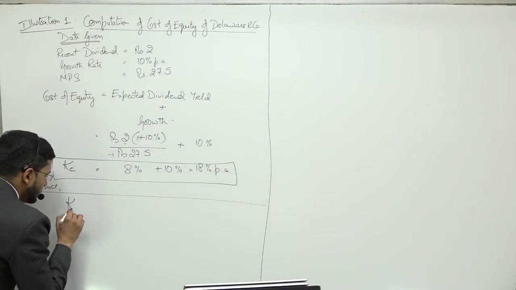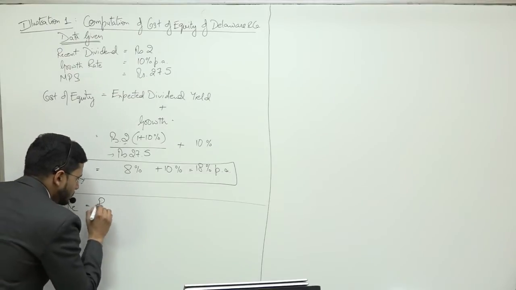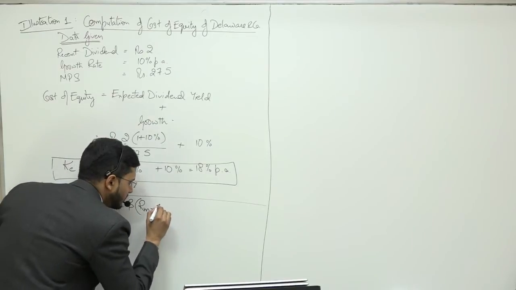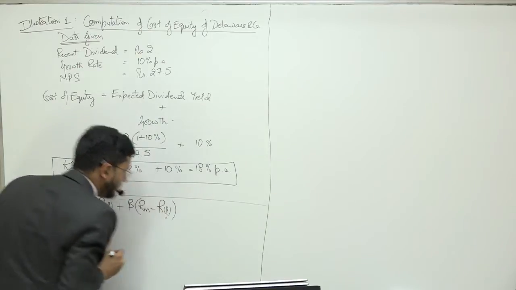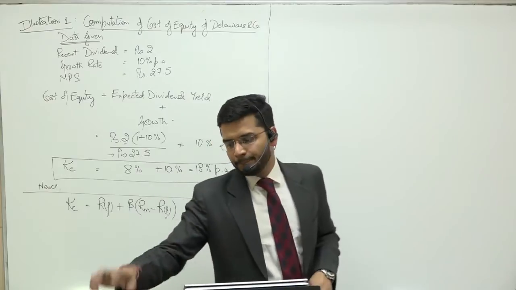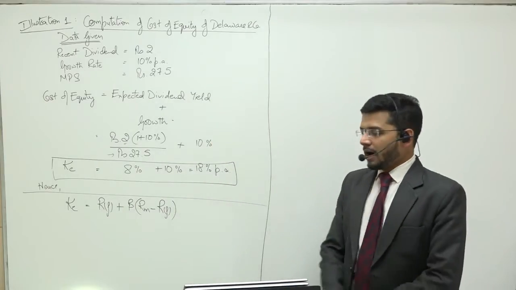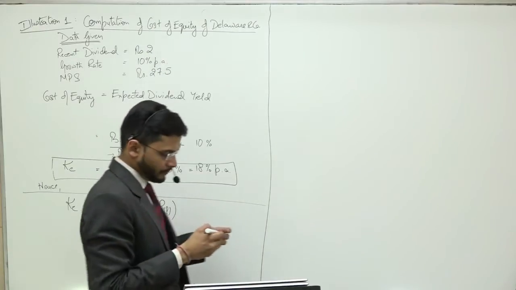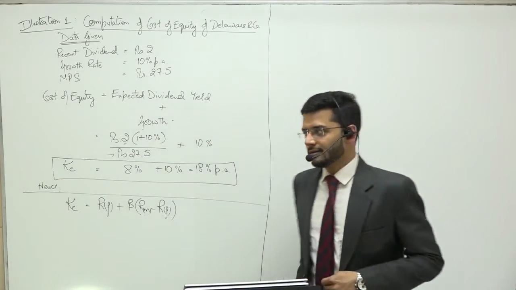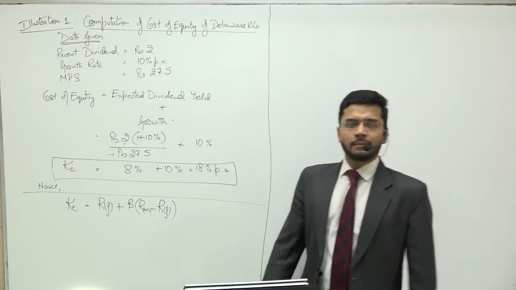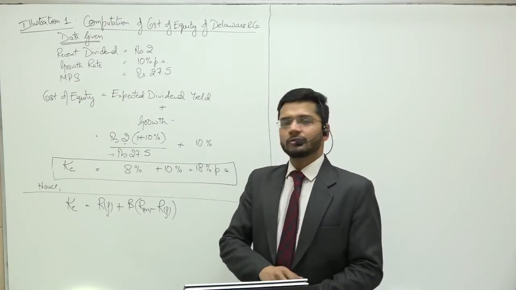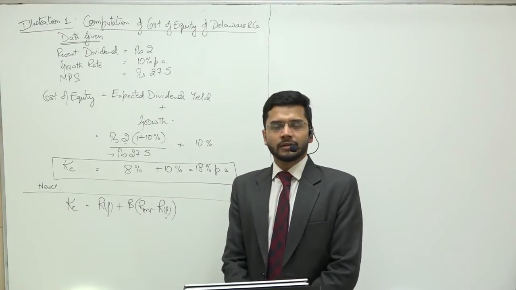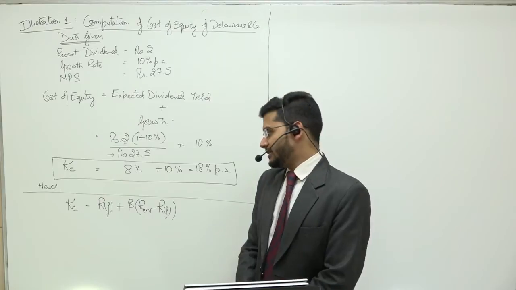So the formula is KE is equal to risk-free rate of return plus beta into market rate of return minus risk-free rate of return. So the formula of KE as per the CAPM model is risk-free rate of return plus beta into market rate of return minus risk-free rate of return.